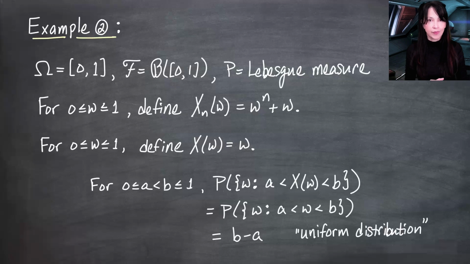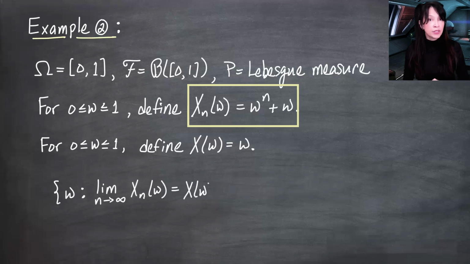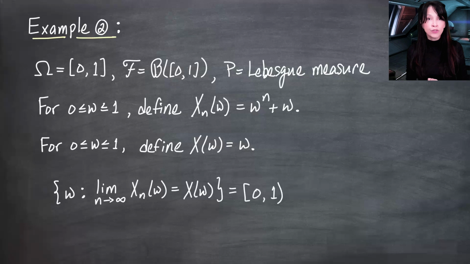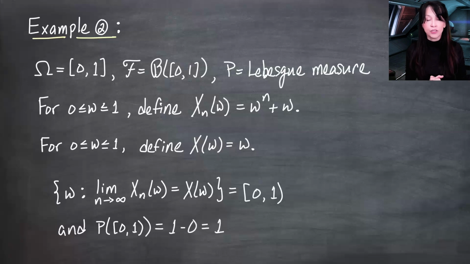But back to the convergence issue, let's look at the set of omegas for which the limit as n goes to infinity of Xn of omega is equal to this X of omega. It's going to hold whenever, so here is my X of omega, whenever this disappears, that's when the limit of these guys is going to coincide with this guy. And that happens for all omegas greater than or equal to 0 or strictly less than 1. In other words, that's the interval closed 0 to open 1.